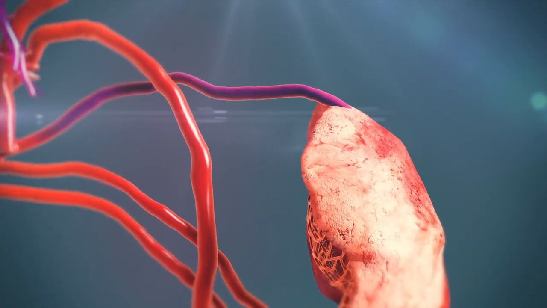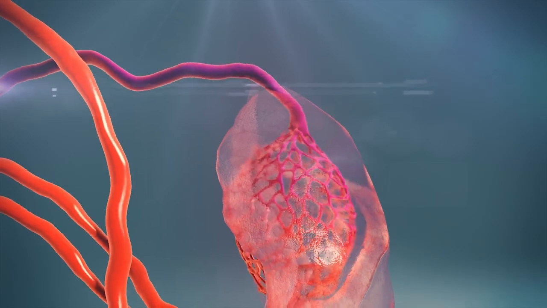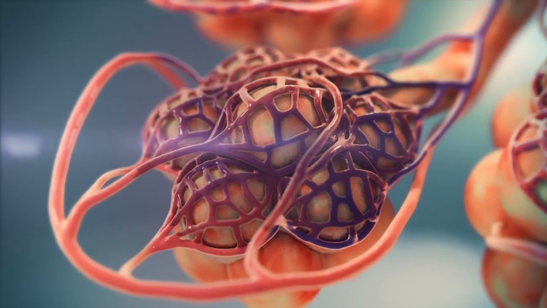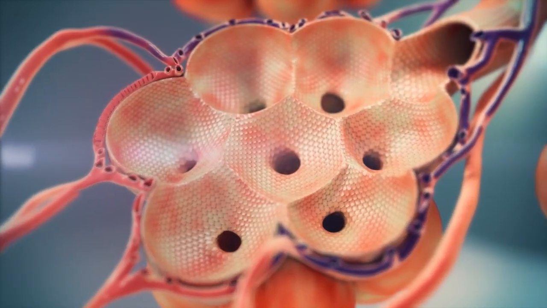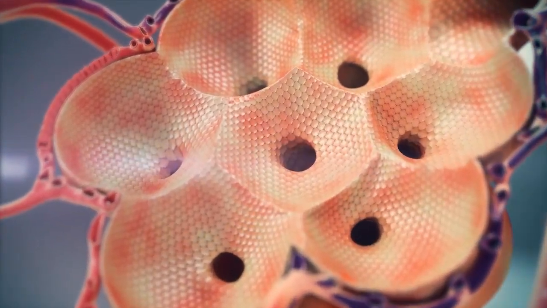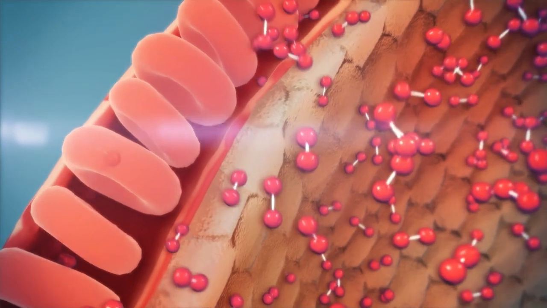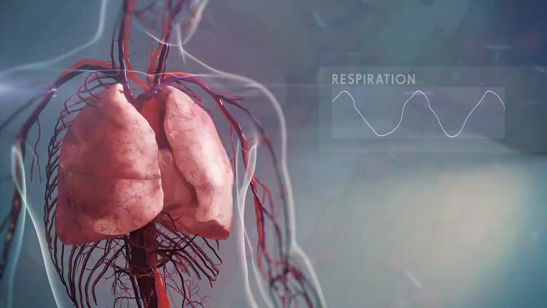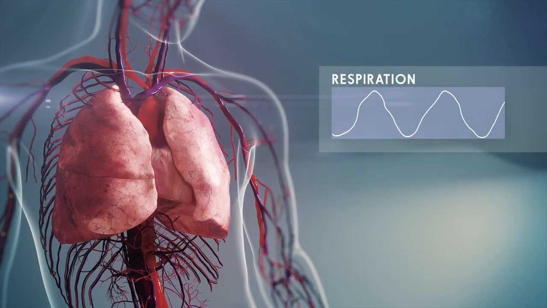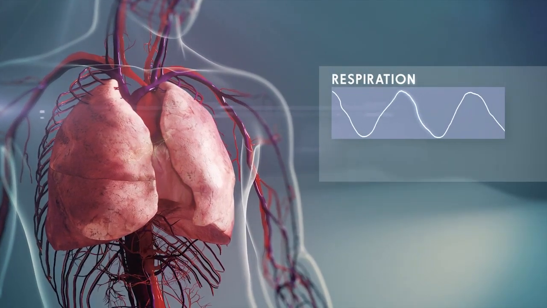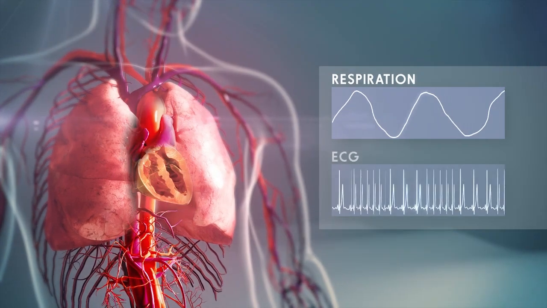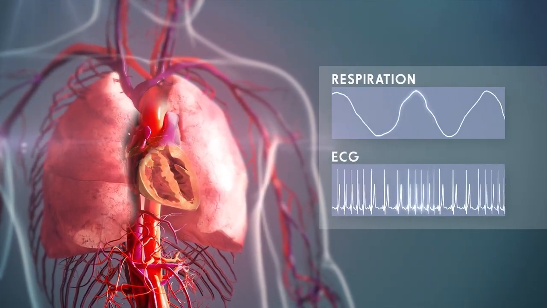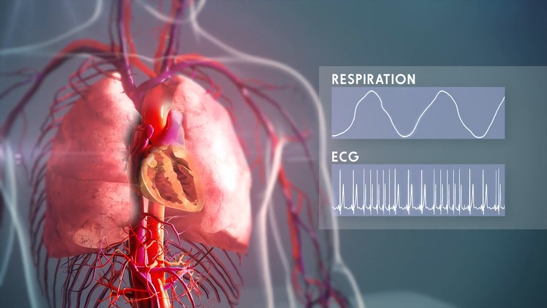Let us consider the journey of red blood cells to the capillary bed. The main function of a red blood cell is to transport oxygen to be used in the production of useful energy in the cells. First, oxygen is collected from the lungs by deoxygenated red blood cells. The average breathing rate is around 15 times per minute. Then the heart pumps the cell around the rest of the body, and the heart beats around 60 times per minute. The heart and lungs are examples of biological oscillators that give rise to rhythms.